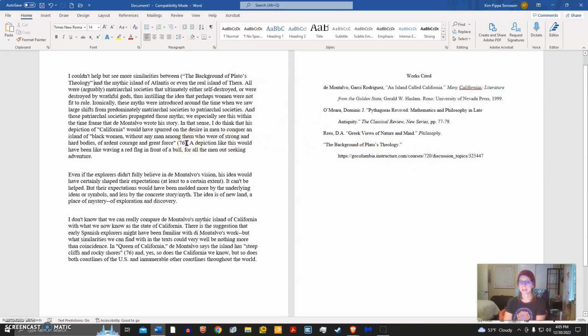In that instance, because web pages do not have page numbers and you do not want to make a page number up or use a paragraph number, we actually need no citation at all. So if the information that comes first in the works cited entry has already been introduced, as in this case, and we have no page numbers available to us, then we have no citation at all.